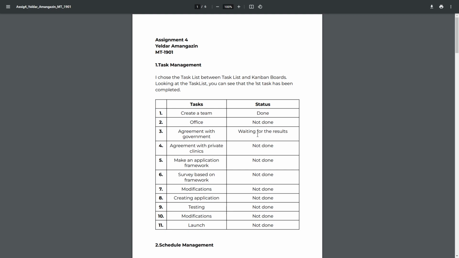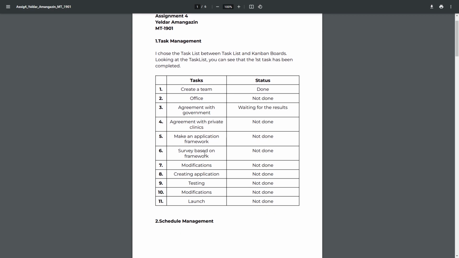First is task management. I chose the task list between task list and Kanban boards. Looking at the task list, you can see that the first task has been completed. So here we have 11 tasks. First is create a team, office, agreement with government, agreement with private clinics, make an application framework, survey based on framework, modifications, creating application, testing, modifications, and launch.